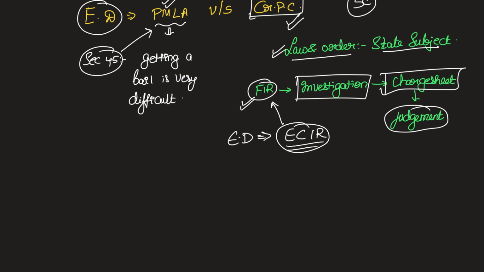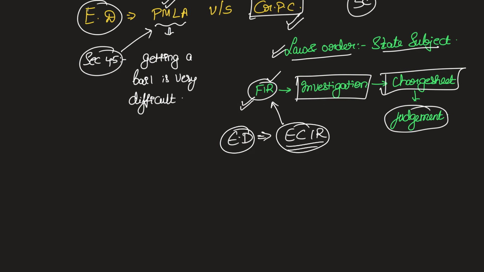Now, every person who is arrested or undergoing a judicial process has certain rights. Let's say, for example, if a person is about to be arrested, he's entitled to get that FIR copy because he wants to know the grounds on which he or she is arrested. But as per the provisions of ED, that power is vaguely described in the PMLA.